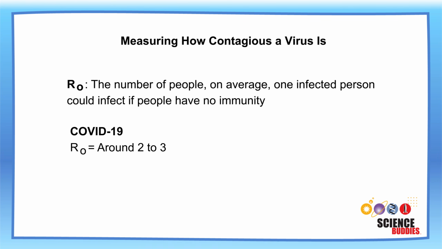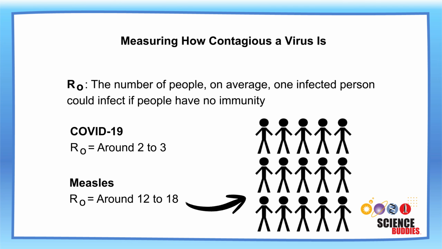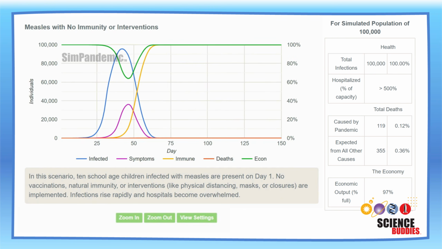Now let's see how this compares to a measles outbreak. While COVID-19 has an R naught of around 2 to 3, measles has an R naught of around 12 to 18, which arguably makes it the virus with the highest known R naught value. This new graph shows a simulation of a measles outbreak in a population with no prior immunity. The simulation starts with 10 infected school-age children with an R naught of 18.